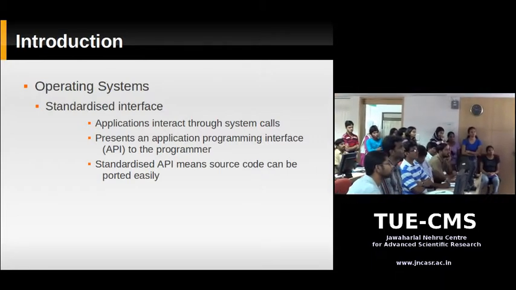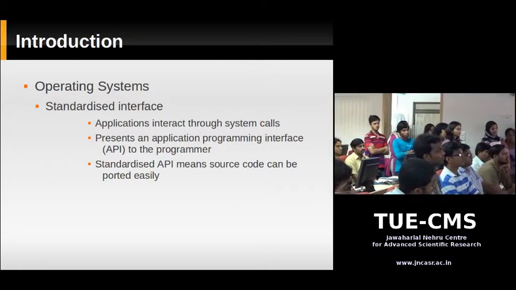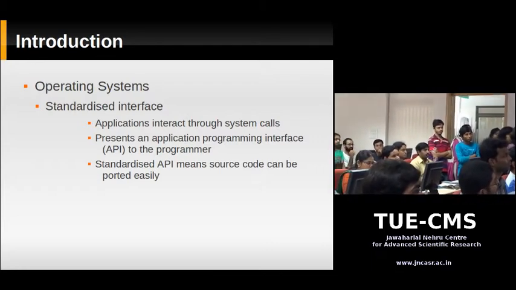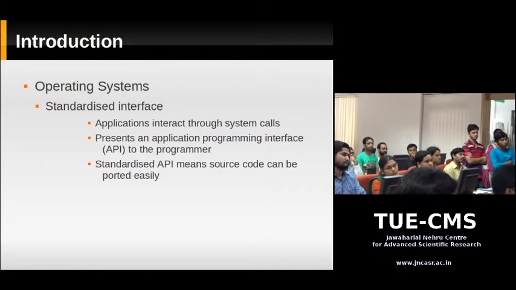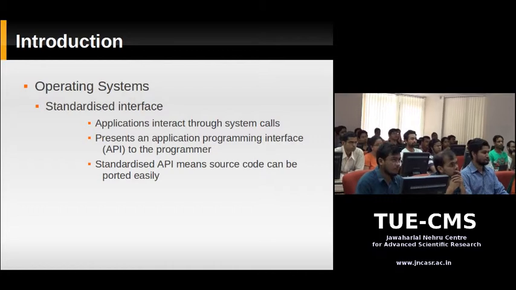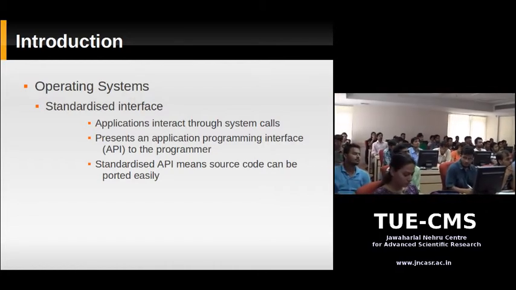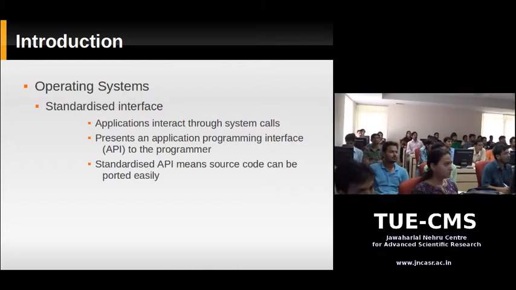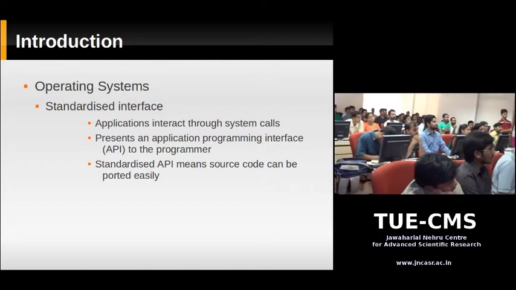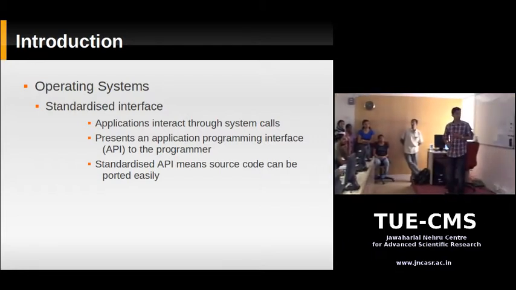The only way your application interacts with the operating system is through some specific functions which are provided by the operating system, and these are called system calls. Okay, these are called system calls. Every operating system provides a bunch of system calls that can do a variety of things like read files, send some data on the network. So if you're a programmer writing a program, the only way you can request some service from the computer is through these system calls.